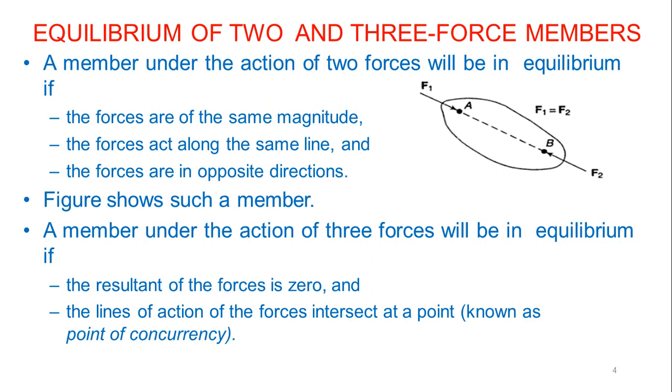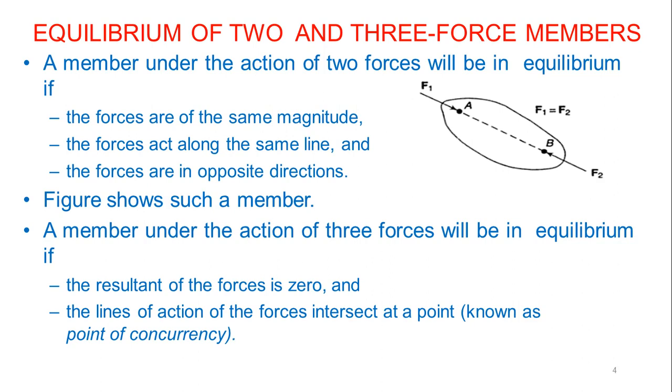The forces act along the same line, and the forces are in opposite directions. F1 is coming from left to right, whereas F2 is coming from right to left. So the directions are opposite, but they are equal in magnitude and along the same straight line.